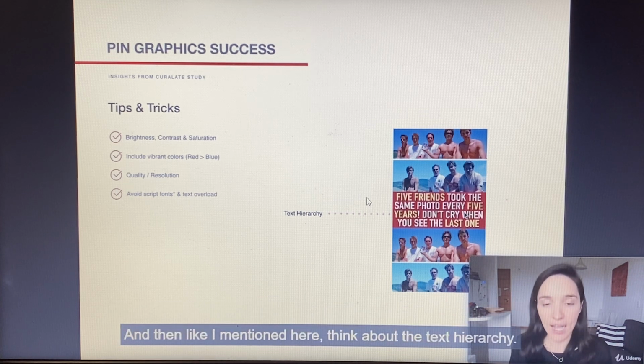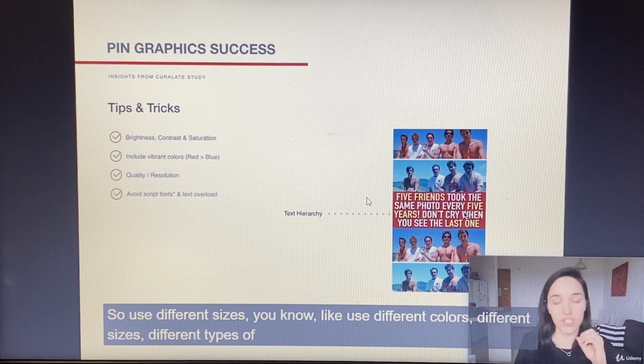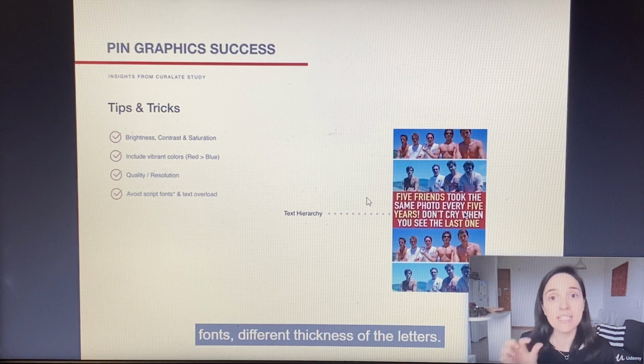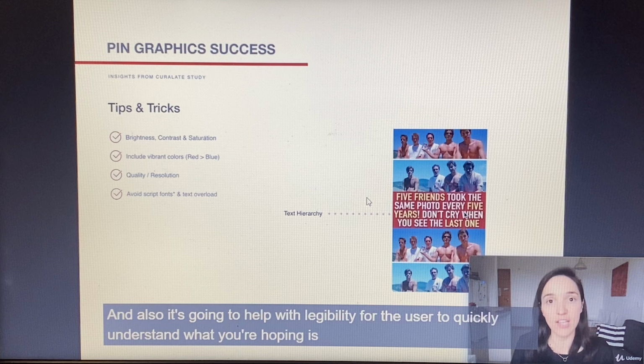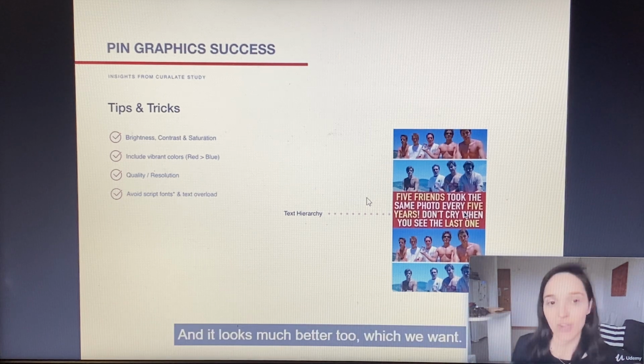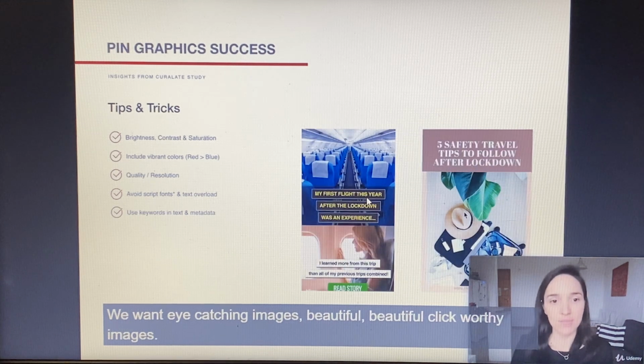And then, like I mentioned here, think about the text hierarchy. So use different colors, different sizes, different types of fonts, different thickness of the letters, and that's going to help give priority to the main keyword, and also help with legibility for the user to quickly understand what your whole pin is about, and it looks much better too, which we want. We want eye-catching, beautiful, click-worthy images.